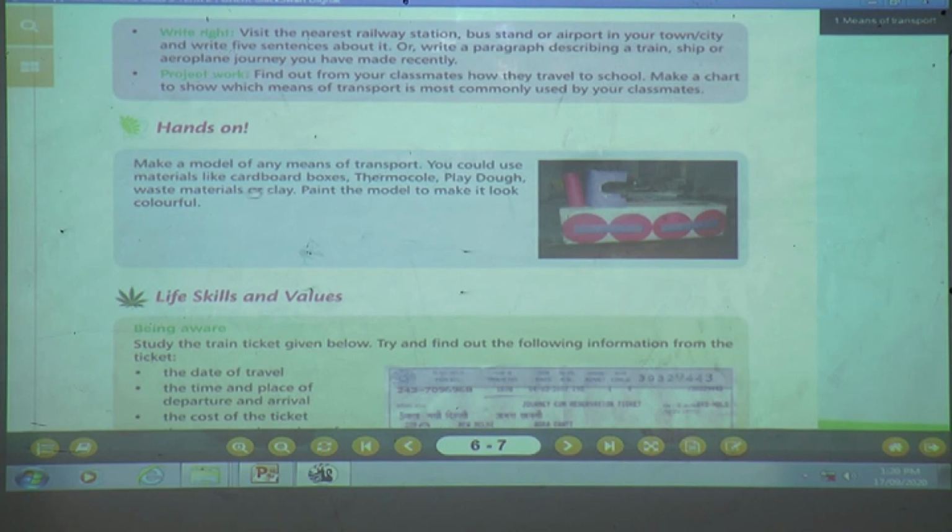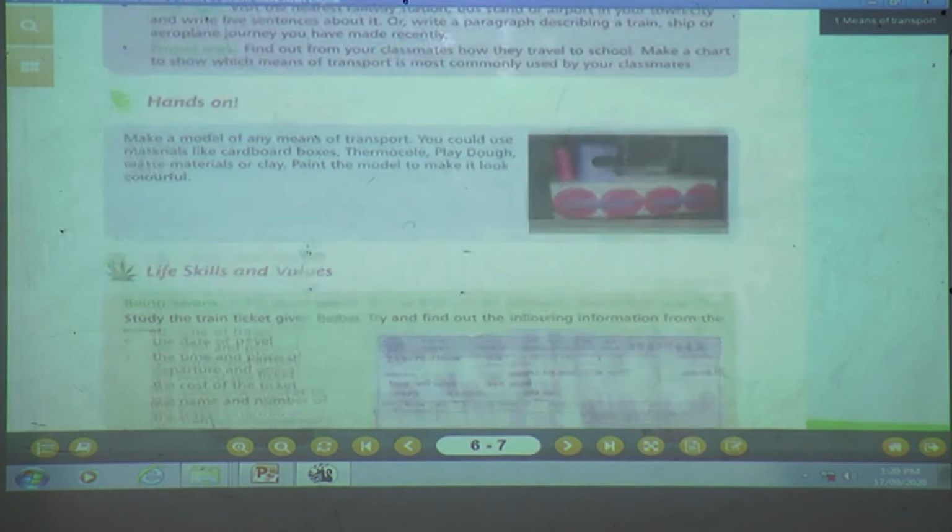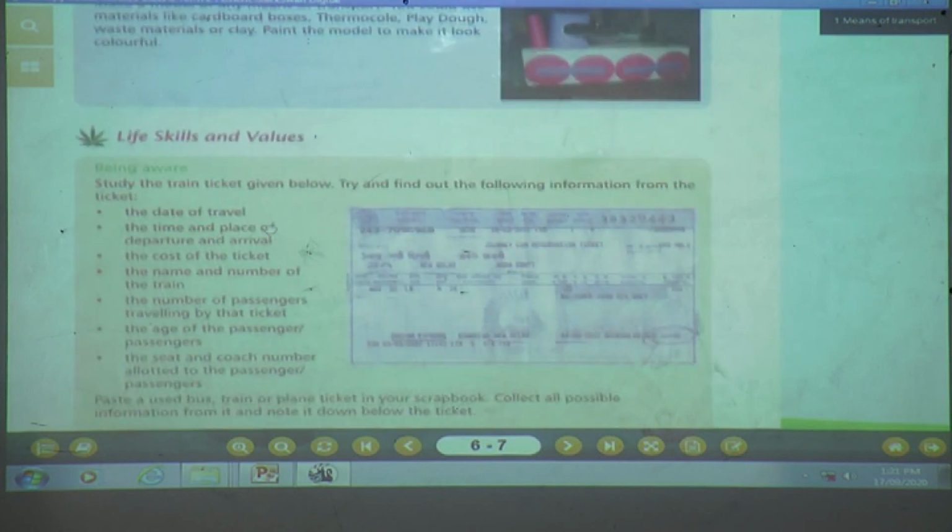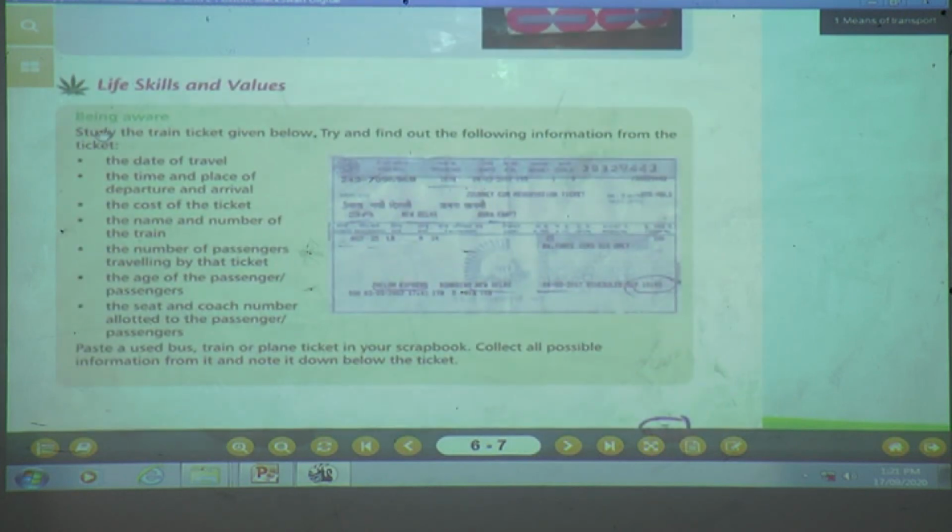Okay. Once I finalize those activities, whichever activity you have to do compulsorily, I will WhatsApp on the group. Next is what? Life skills and values. Being aware. Study the train ticket.